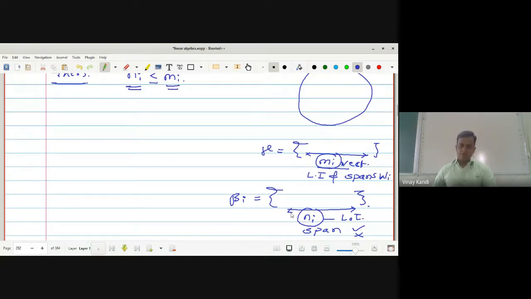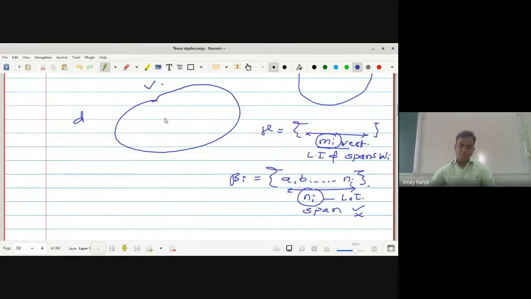Why? Because all of these are linearly independent. Suppose there are n vectors, okay, n_i vectors in a set. If it is a linearly independent set, it can be extended to form a basis for V. Suppose this is the vector space V, and suppose this set beta contains m vectors, which is linearly independent, and the dimension of V is equal to n. This linearly independent set containing m vectors we can extend to form a basis for V.